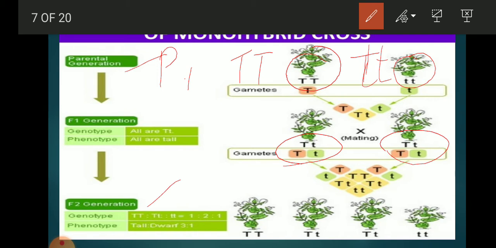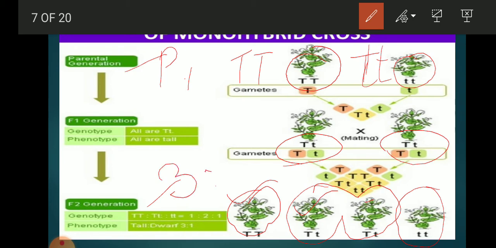In it he observed that by cross pollination of these two plants, he got one completely tall plant, the other two also tall plants, and the fourth one, the dwarf plant. So he got the ratio here: 3 tall plants and 1 dwarf plant.